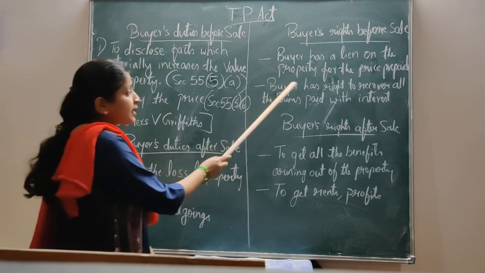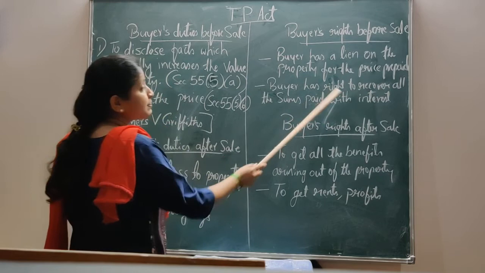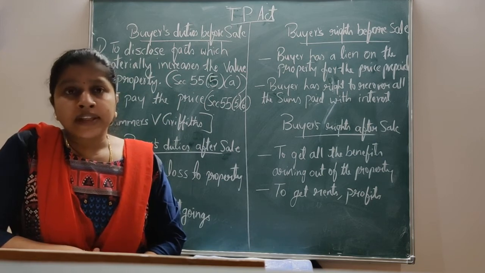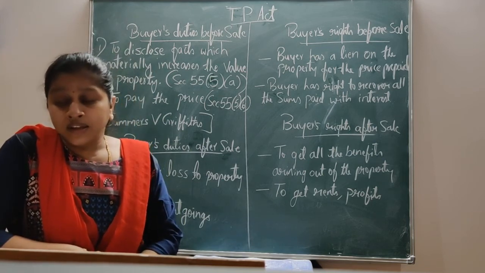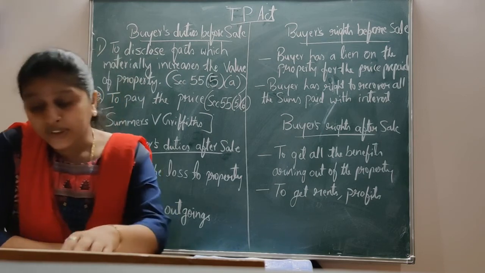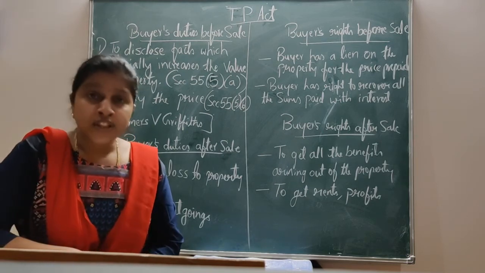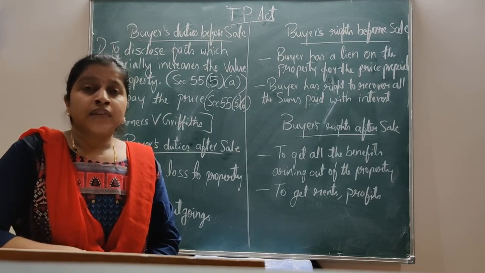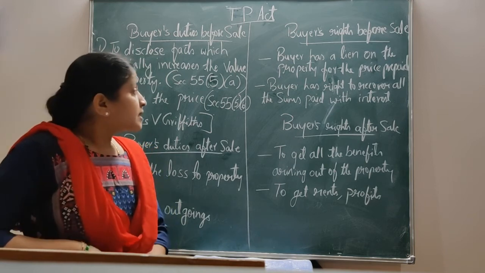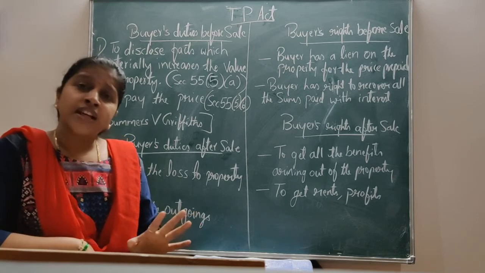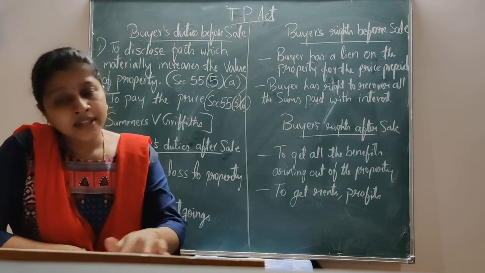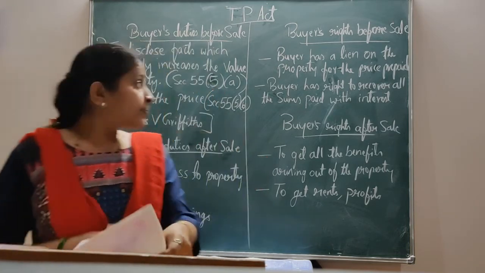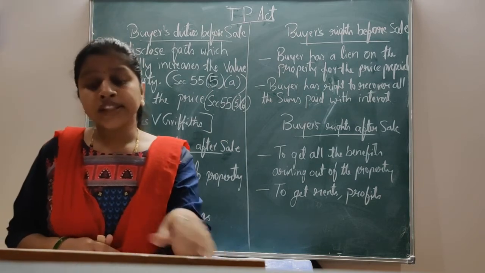Next, the buyer has the right to recover all the sums paid with interest. When the buyer has paid the amount for the property, and there is any default by the seller in the execution of the conveyance, then whatever amount has been paid by the buyer, the buyer has the right to recover all the sums which he has paid, that too with interest. The buyer can recover it. It is one of the rights the buyer has, that is, before sale.